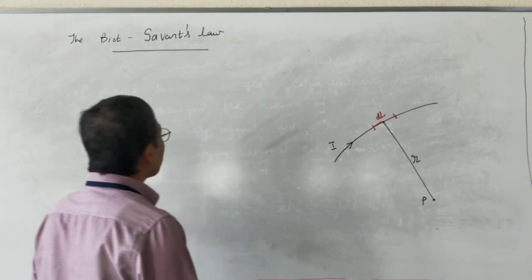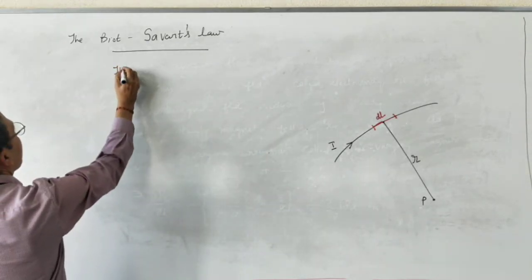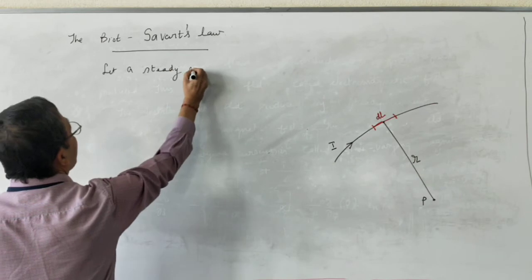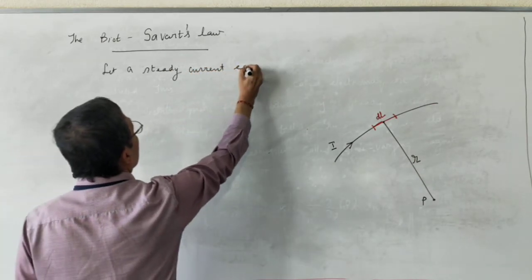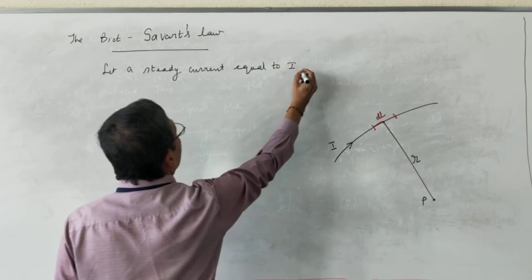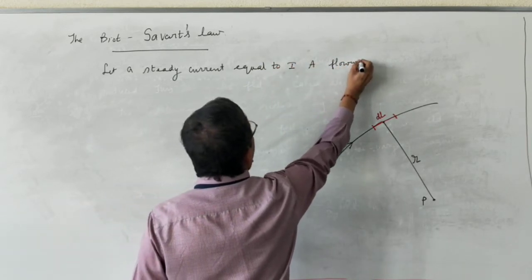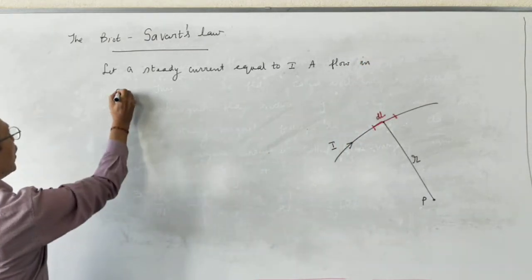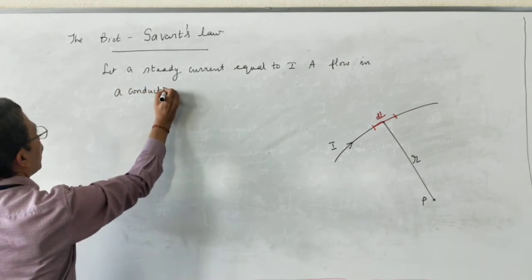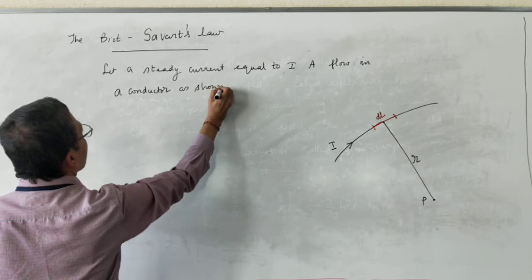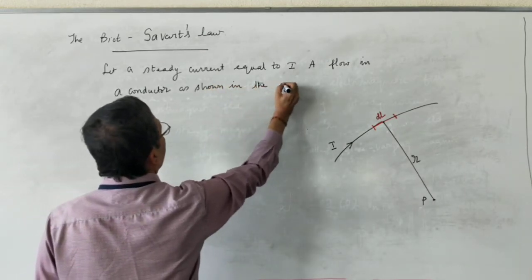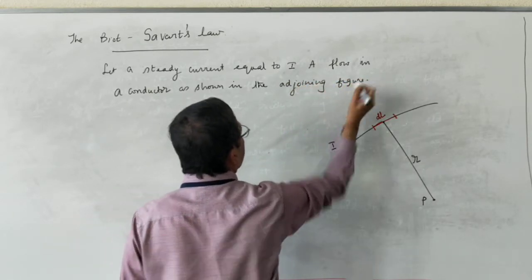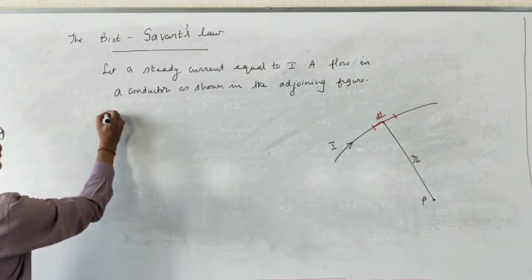So I am going to write now. Let a steady current equal to I amperes flow in a conductor as shown in the adjoining figure.